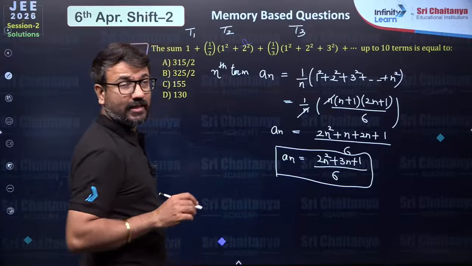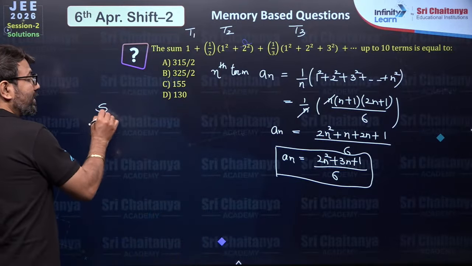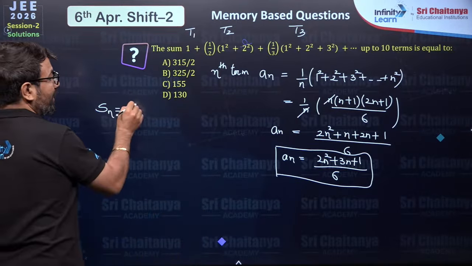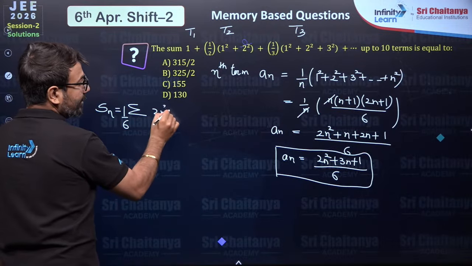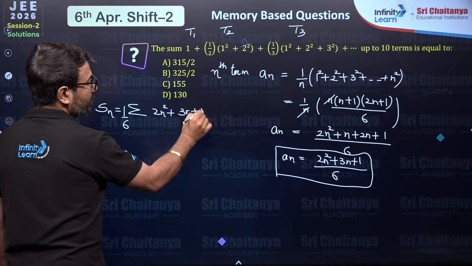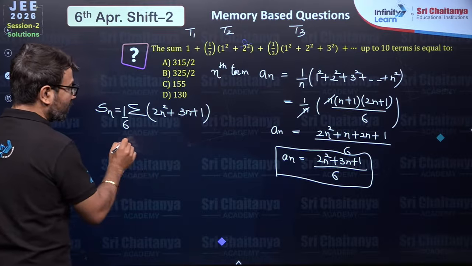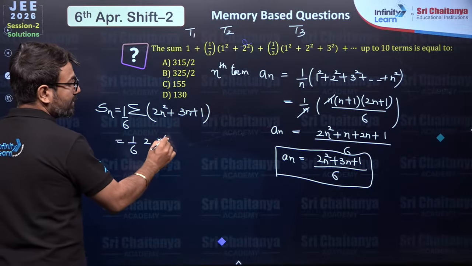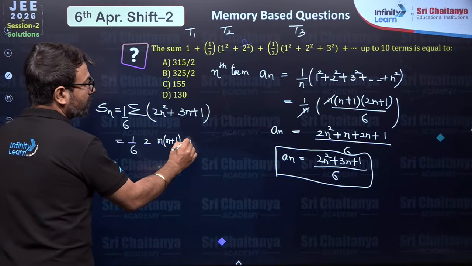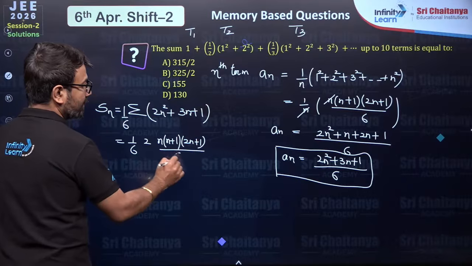Are you all able to understand? Now they are asking you to get the sum of 10 terms. So I'll just apply the summation. 1 by 6 I am taking outside. It will be 2n square plus 3n plus 1. Now bache, you already know the formula of summation. It will be 2 times summation of n square, which is n into n plus 1 into 2n plus 1 divided by 6.